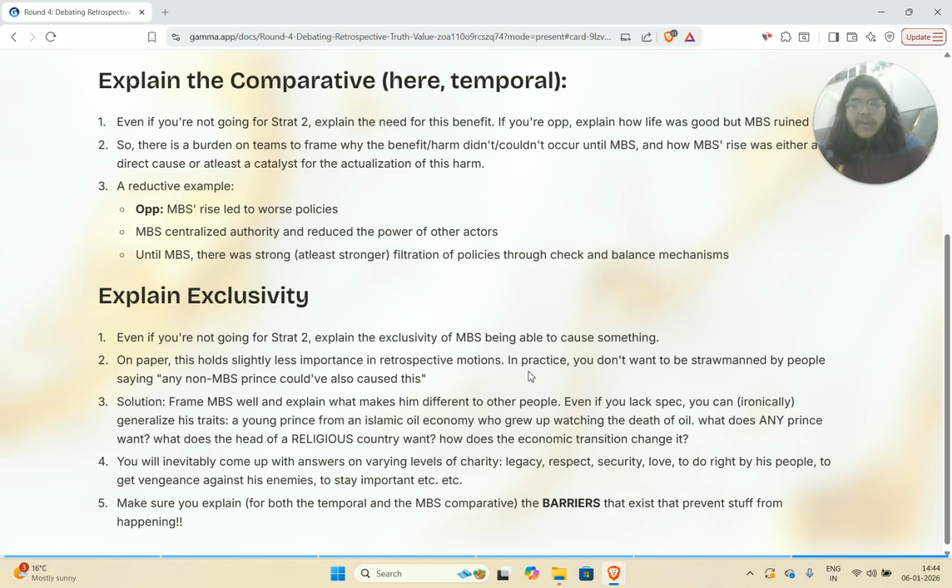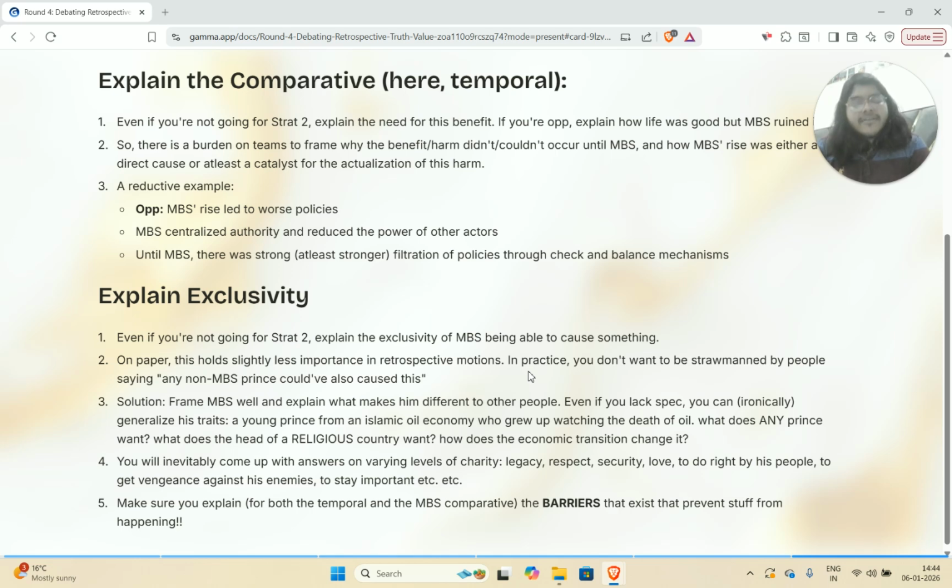But in practice, you don't want to be strawmanned by people saying, oh, any non-MBS prince could have also caused this. How do you solve for this without completely getting into the battle of who the non-MBS prince would have been and how good they would have been and stuff? The way that you avoid that battle while still avoiding strawmanning is to frame MBS well and explain what makes him different to other people. The first way to do that is to have spec and explain the unique circumstances that led to his rise to power. But let's say you don't have any spec.